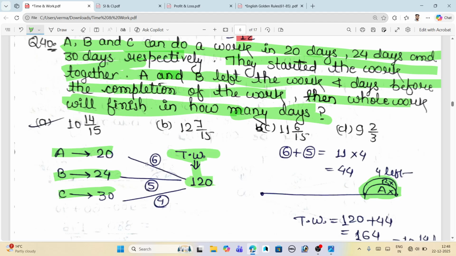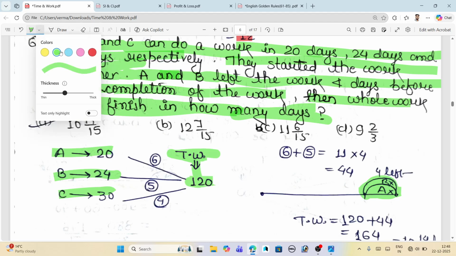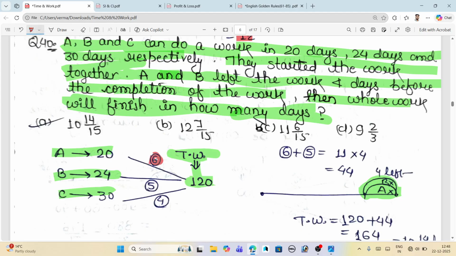Okay, and how do we get the efficiency? By dividing the total work by the number of days. Efficiency of A is 6, efficiency of B is 5, and efficiency of C is 4.